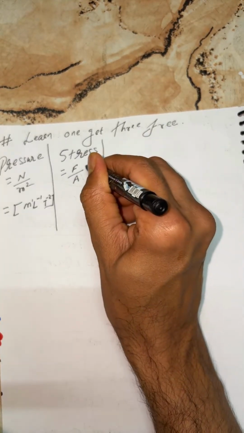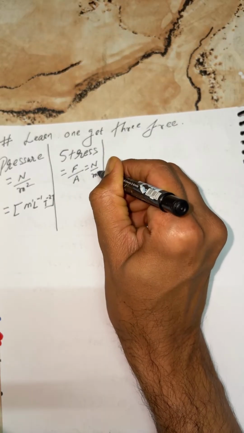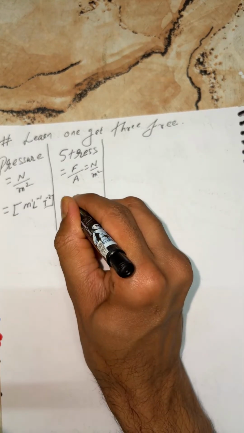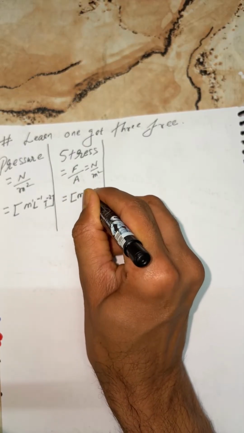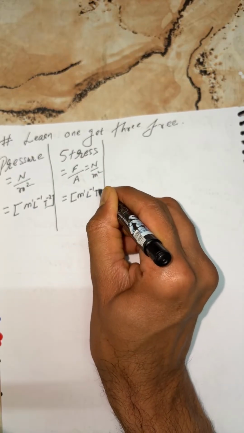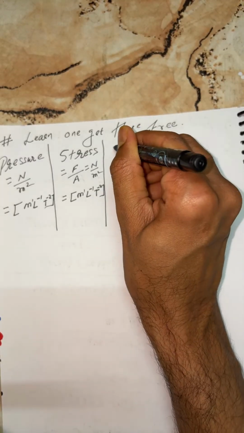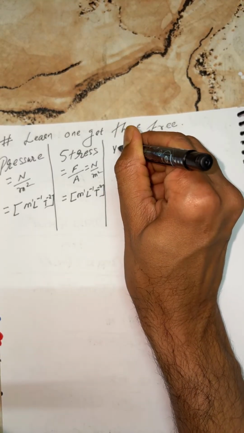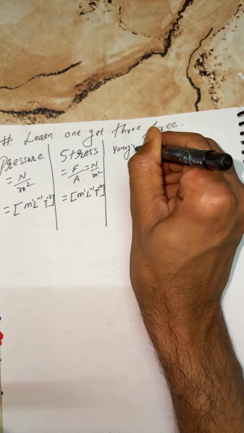So you can write, my kids, the unit remains the same, Newton per meter square. The dimensional formula, again as usual, is the same: M1 L minus 1 T minus 2. Now students, next is Young's modulus.